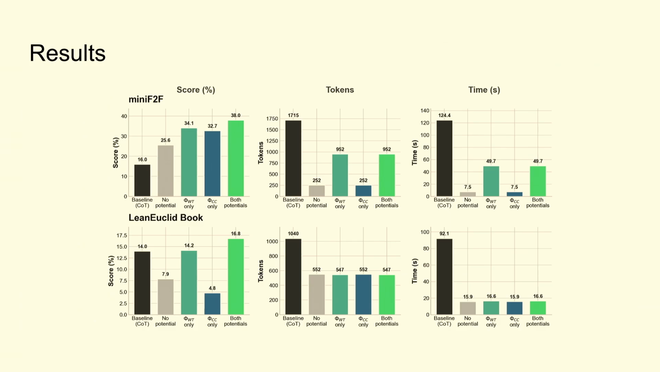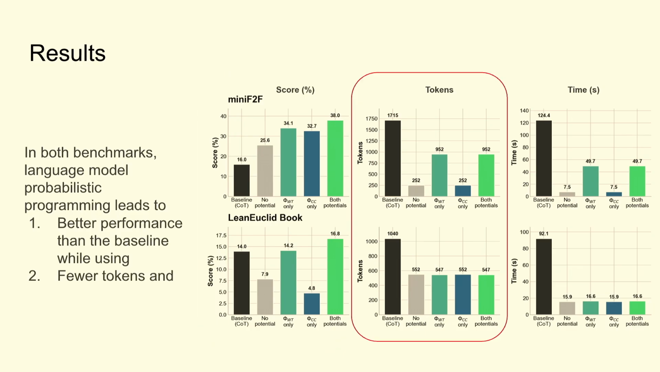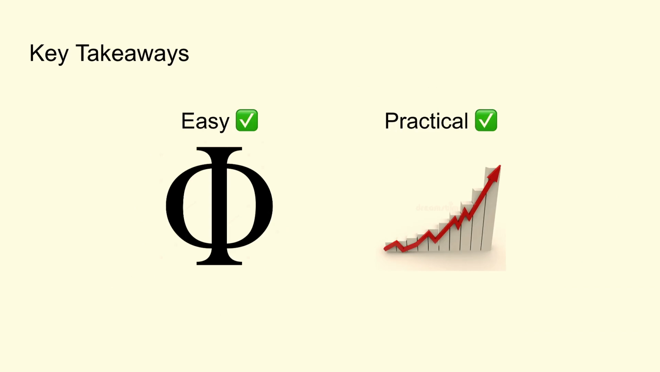So here are what the results look like. I'm happy to share more details about the benchmarks and about some of our methodology during the poster session. But for now, the big TLDR is we're able to get better accuracy than a baseline using fewer tokens and less time as well. So the key takeaways here are that GenLM offers a very convenient programming model for representing these decoding strategies that simply involves defining these potentials. And it's very practical, even in reasonable use cases. So that's the end of my talk. Thank you.